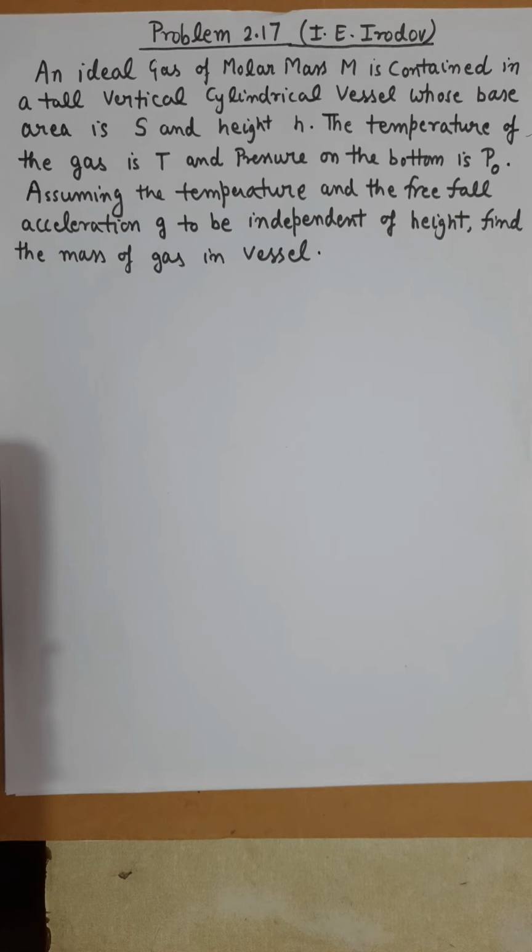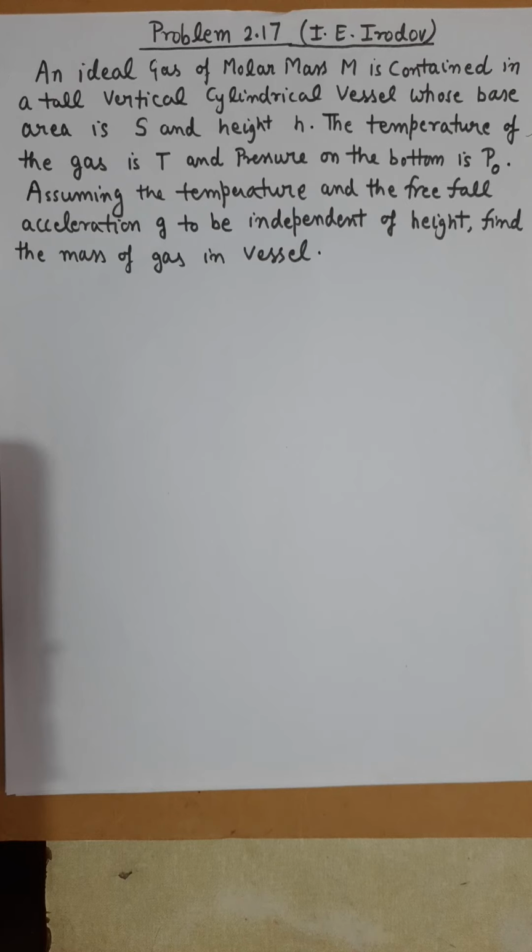So in order to find total mass of gas inside that container, if you look at the problem, the area of container is provided and the height of container is provided, which means indirectly the volume of container is given. And if the volume of container is given and mass of gas is required, then the connection between mass and volume is density.